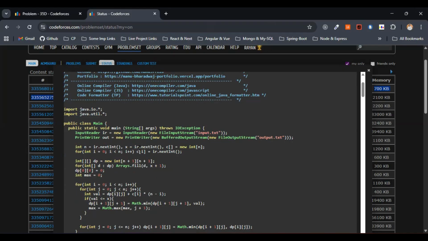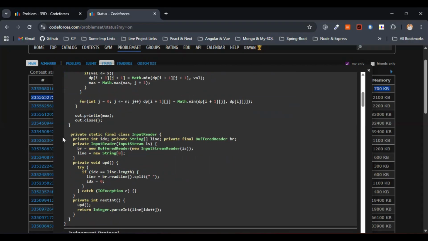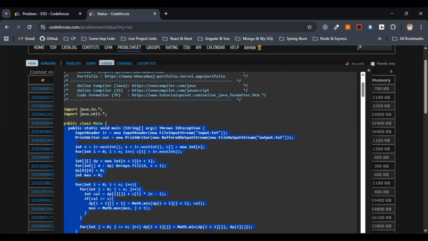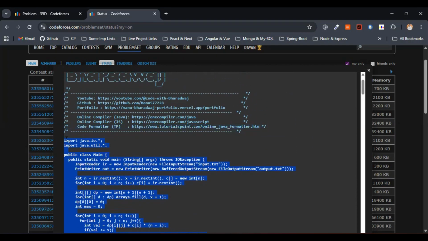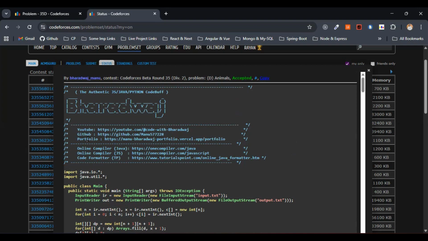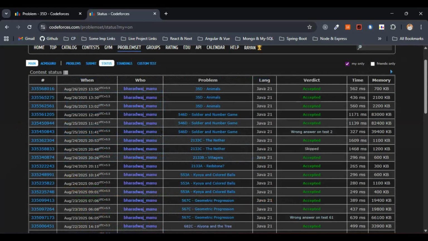So this is fine. Now we have gone with a pure DP. This was just related to the input output, so I didn't type this one, right? So this is the pure logical part. We have made use of the DP basically, that we have already discussed within the approach, as well as while writing the code. Code also I have explained, right? So I hope the solution part is completely clear along with the approach and the complexities.